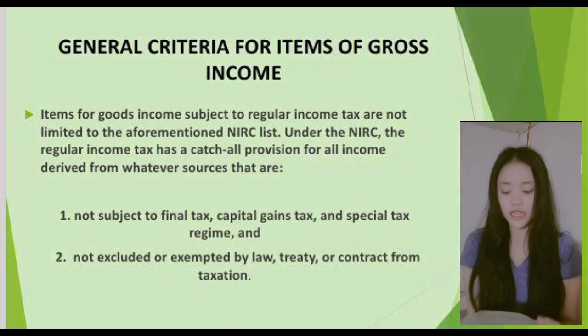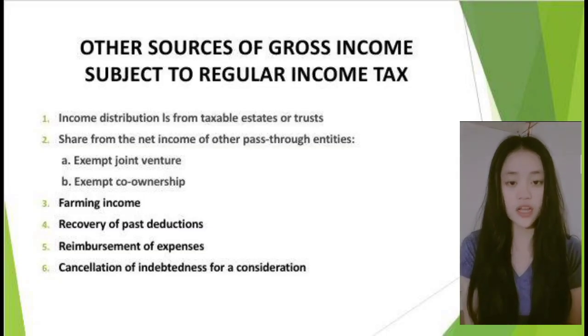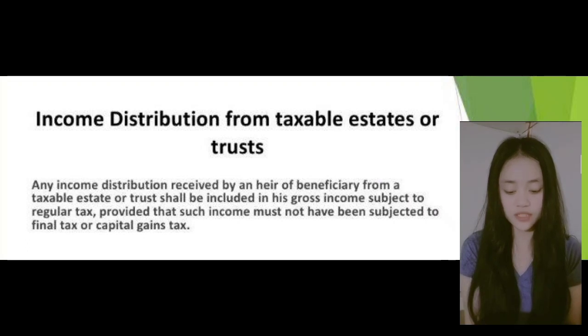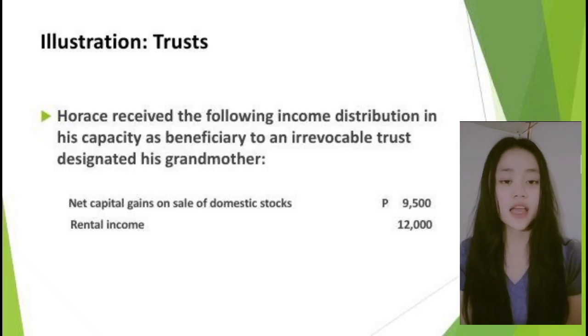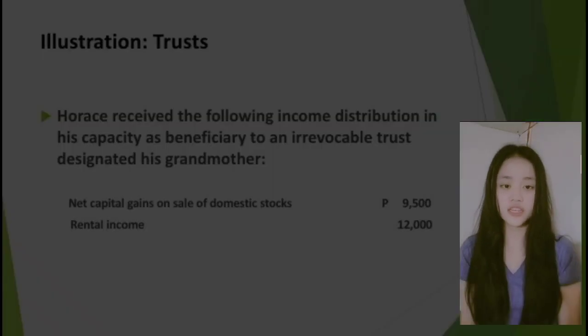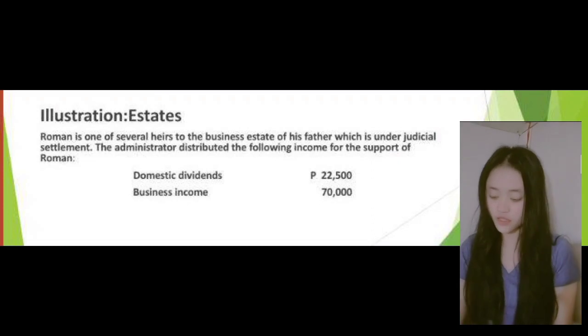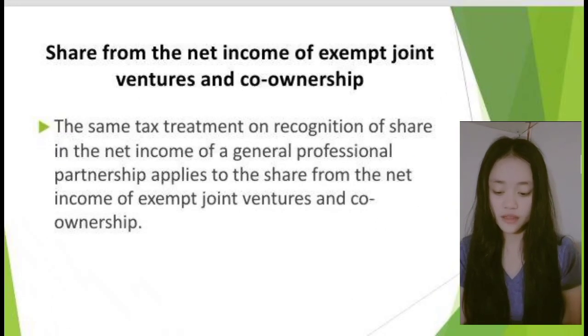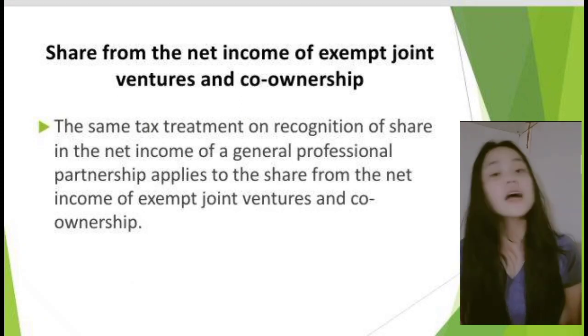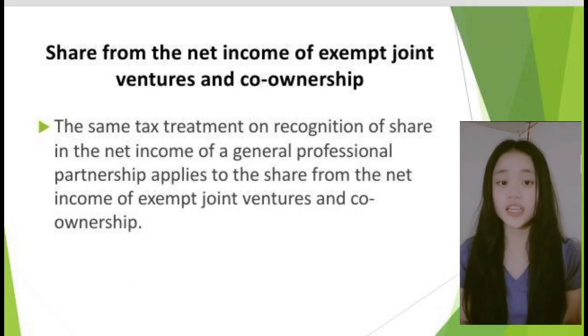So, there are 6 other sources of gross income subject to regular income tax. First, income distribution from taxable estates or trust. There are 2 illustrations of estates and trust, and I will not explain them since they are discussed in chapter 3. Next is the share from the net income of exempt joint venture and co-ownership. That is also already discussed, so I will not explain it anymore.